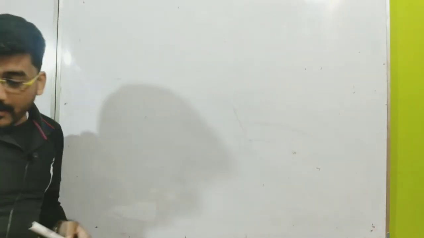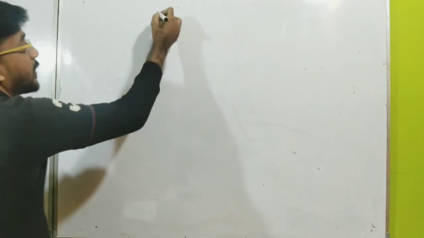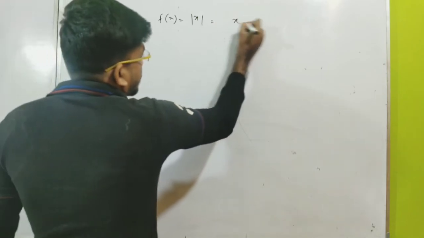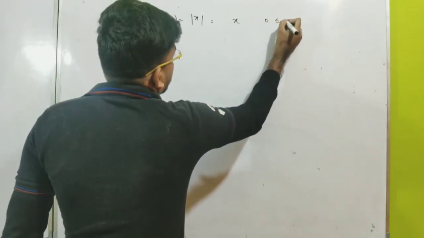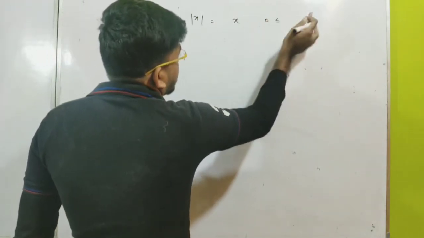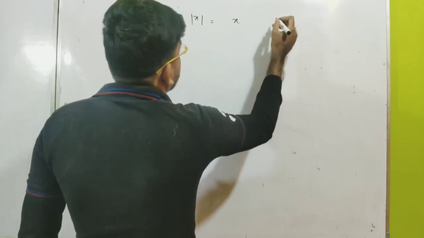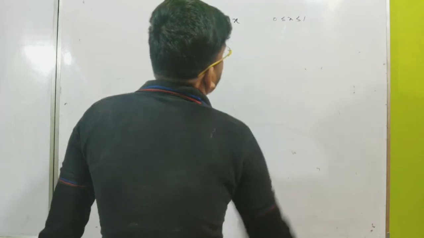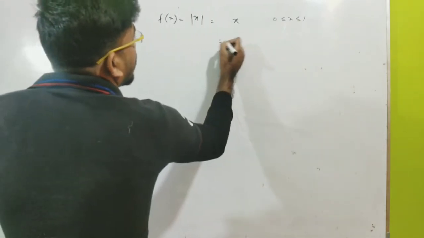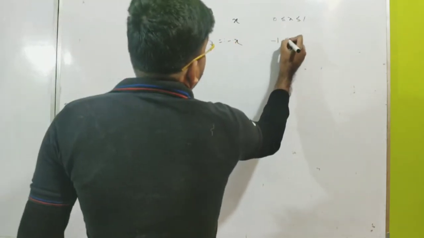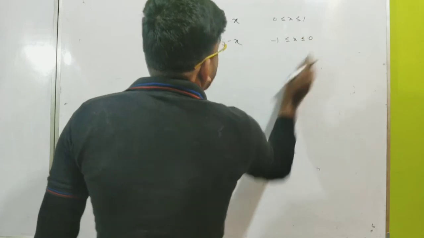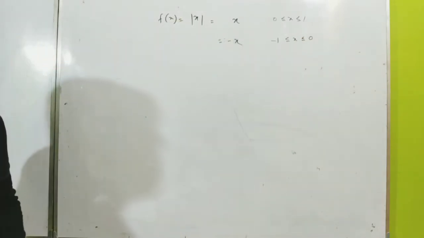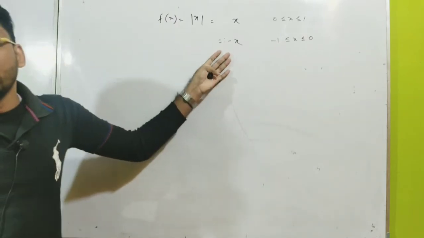Okay, I like to choose the function f of x equal to mod x, that is x when x is greater than or equal to 0, that means 0 less than or equal to x less than or equal to 1, and equal to minus x when minus 1 less than or equal to x less than or equal to 0. So this is f of x equal to mod x, and if you draw the function,